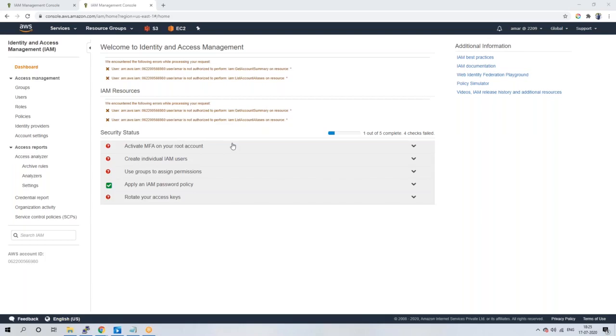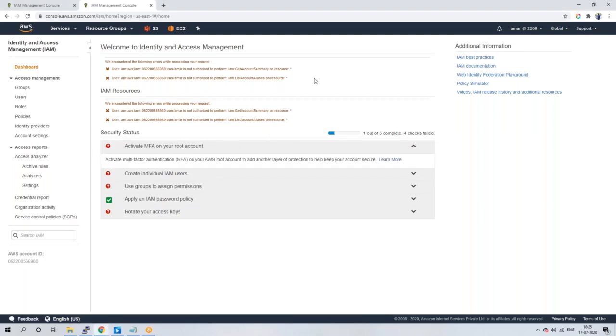Okay. So this is what an IAM user is. Now the next class, IAM role. Come out of this, log out, and log in with your same admin.